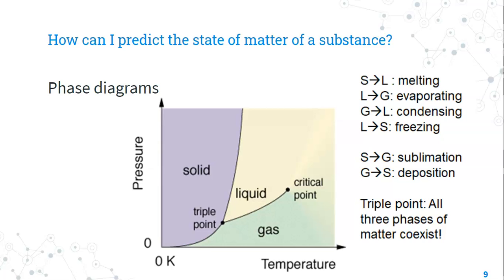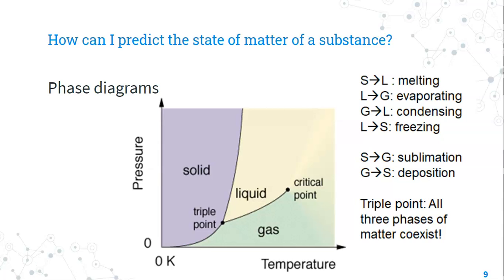What you might not have learned before are the transitions between solid and gas. So these do occur, and for some substances, they occur at room temperature and pressure. If you've ever seen dry ice, that's an example of a transition from solid to gas. It's just frozen carbon dioxide, and at room temperature and pressure, it goes through a process called sublimation. So that's the process of a solid changing to a gas. The reverse process of a gas to a solid is called deposition. And in class, we watched a video that showed the sublimation and deposition of iodine, and that's easily found on YouTube, and I'll post the link on Classroom.